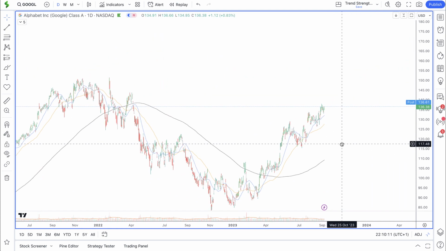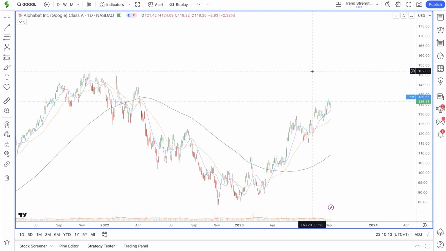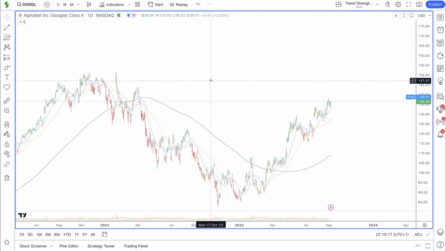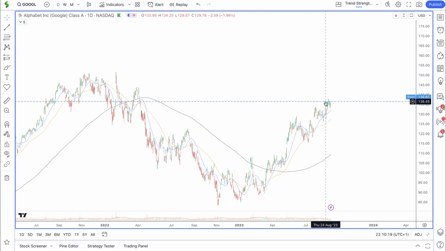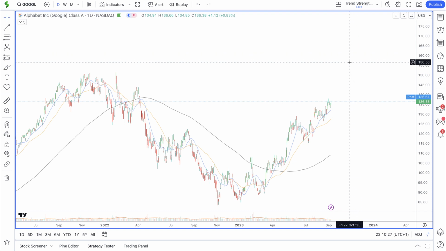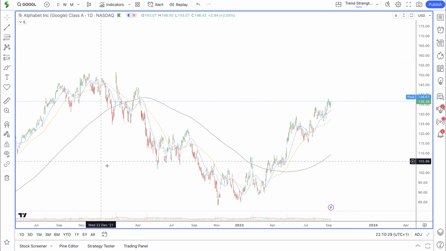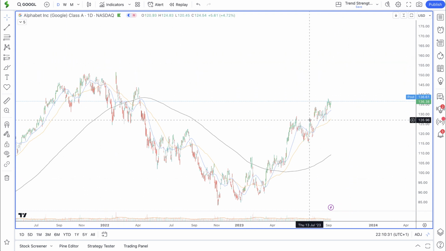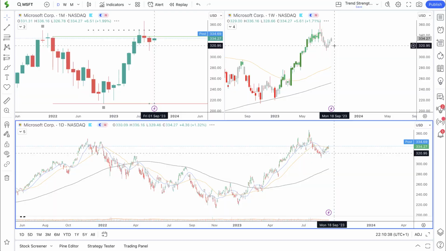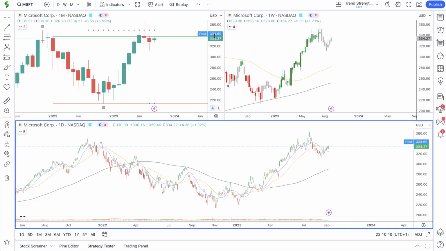If we are going to see a breakout, we want to see a move up, pull back, and then a break above a previous high. But right now, as price is in consolidation, we just need to apply patience and wait for that breakout. Don't enter on the first breakout because that could turn out to be a fake breakout. We wait for a trend to form above this whole zone of consolidation, and then we jump into a position, a high probability opportunity. Let's move now to the last stock, which is Microsoft.